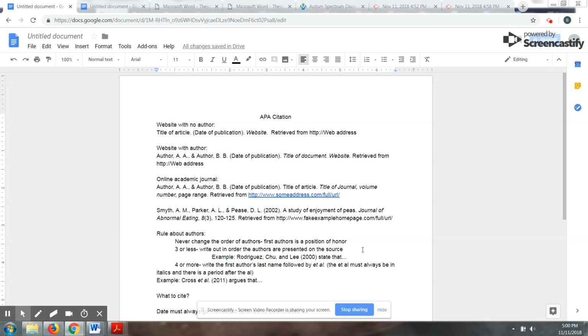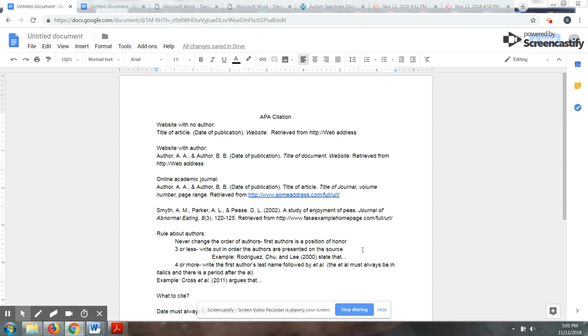So in the case of no author, you would go to title and then date in parentheses, the website name in italics, and the web address where it was from. Again, if you choose to, you can use date of access. Date of access can be handy, especially for longer projects. So if it's going to be an essay you'll be working on for months, it might not be a bad idea to keep track of when you looked at websites, especially because websites may be updated. Date of access would go after the URL.